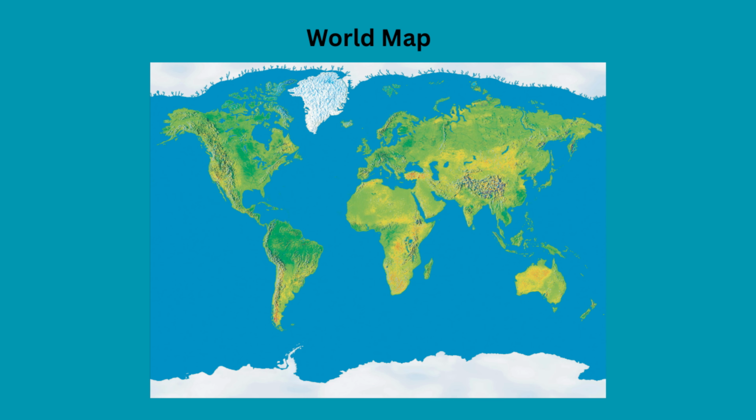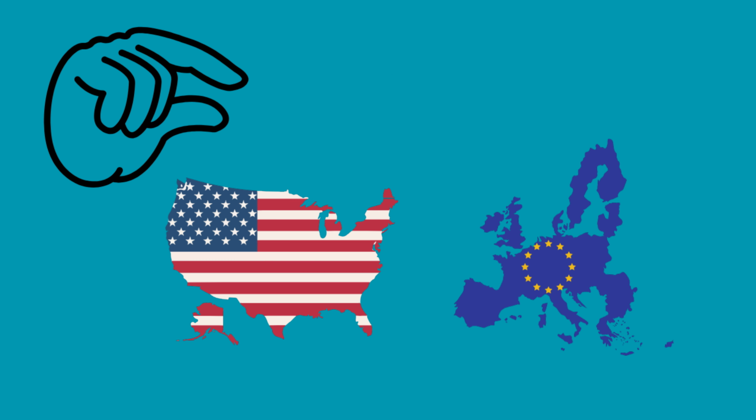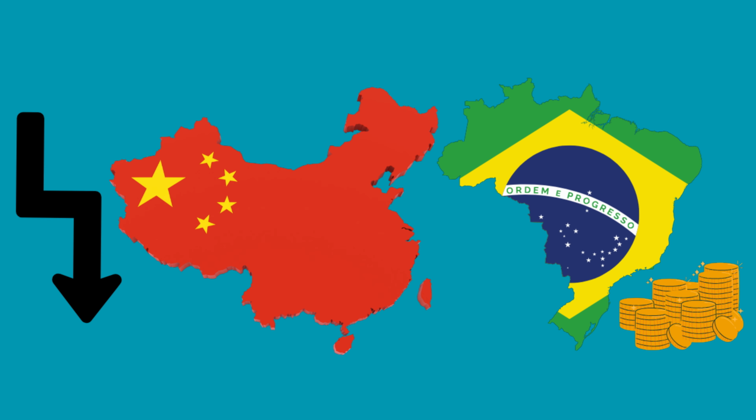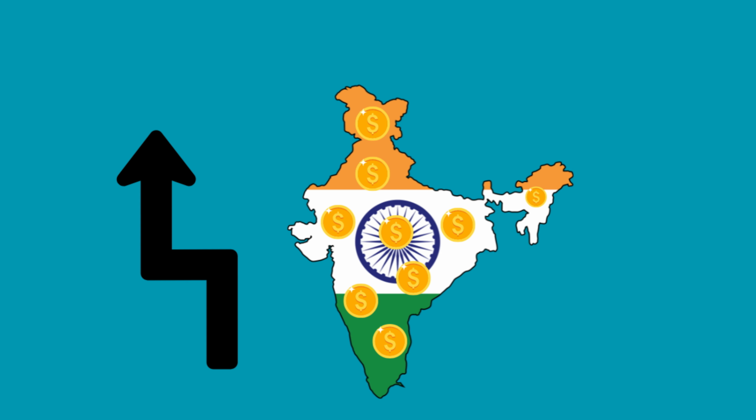And because finance was so interconnected, the damage spread quickly. Banks cut back on lending, trade financing stalled. As the US and Europe bought less from abroad, exporters from places like China to Brazil were dragged down. But Beijing launched a massive spending program that kept its economy growing nearly 9%. India also kept expanding, thanks to its banks avoiding toxic assets and an economy less tied to exports.